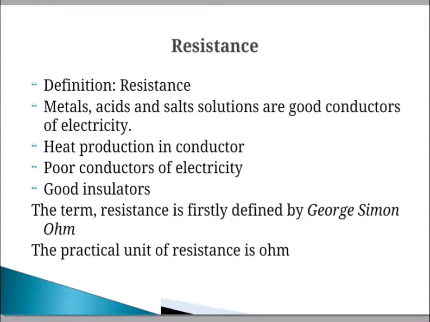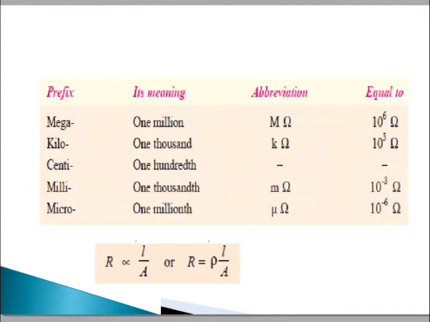Then what is the meaning of that? A conductor is said to have a resistance of 1 ohm if it permits 1 ampere current to flow through it when 1 volt is applied across its terminals. We have to discuss the different units of resistance, that is megaohm, kilohm, milliohm, microhm.